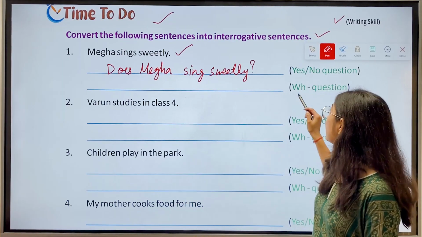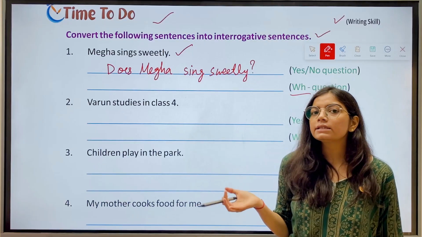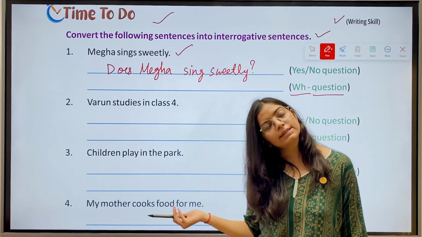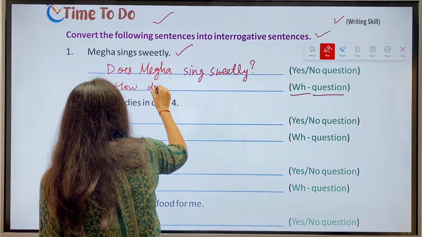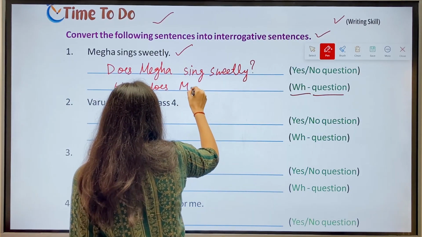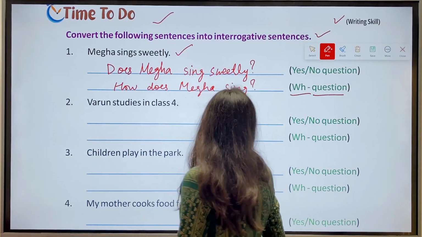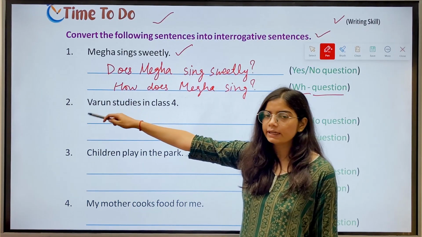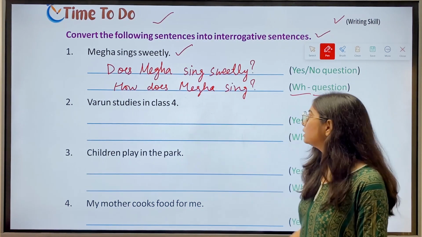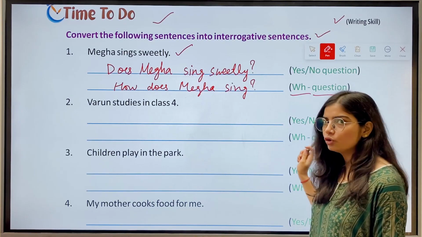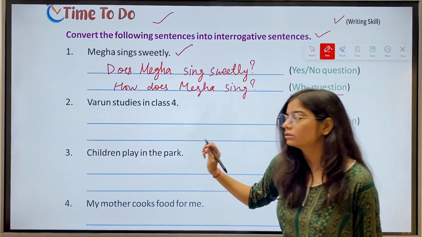Then we have to form WH question. So the answer is, how does Megha sing? Then we have second sentence. Varun studies in class 4. Now we have to make yes or no question. The answer is, does Varun study in class 4?